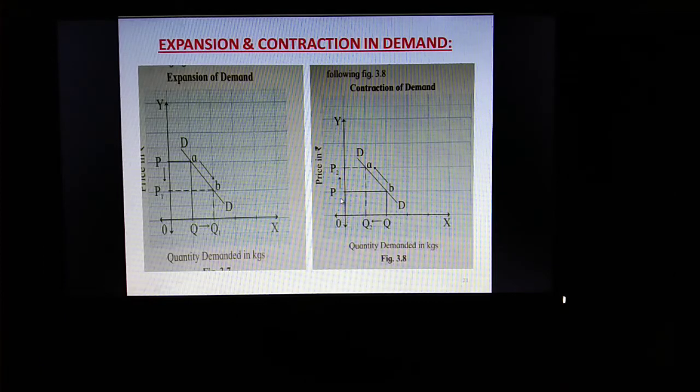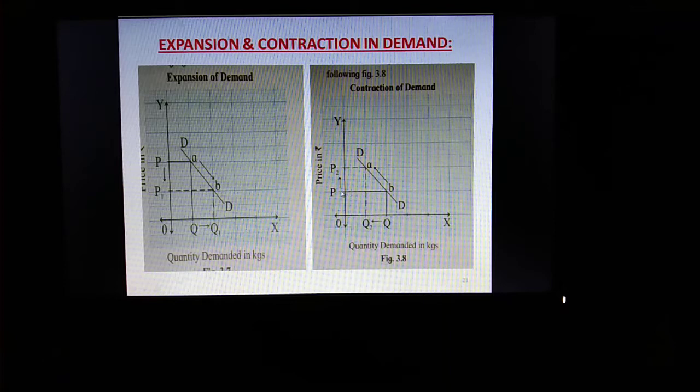At price OP, demand was OQ. Now due to rise in price, you can see here OP to OP2. Price OP थी, अब वो बढ़ गई OP2. यहाँ पे downward pointing arrow था, which means price has fallen. It has come down. Price कम हो गई है.